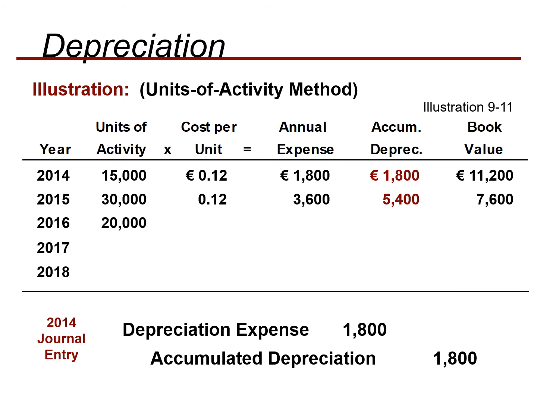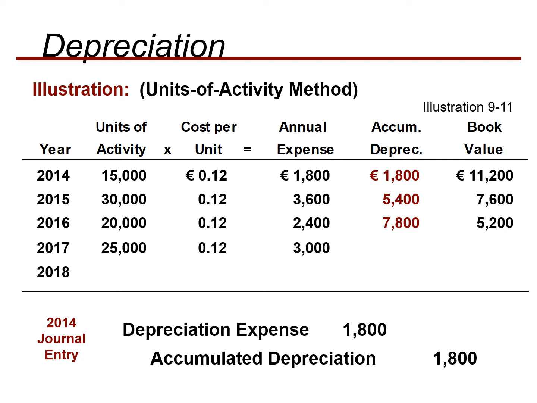Then 20,000 is the unit of activity, multiplied by 0.12. We get the annual expense, that is 2,400. The total accumulated depreciation is 7,800, and the book value is 5,200, calculated by deducting 7,800 from the 13,000, that is the actual cost of the asset. Then 25,000 units of activity would be done in the year 2017.